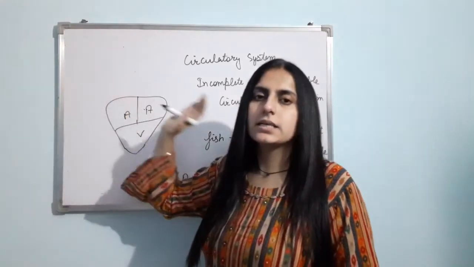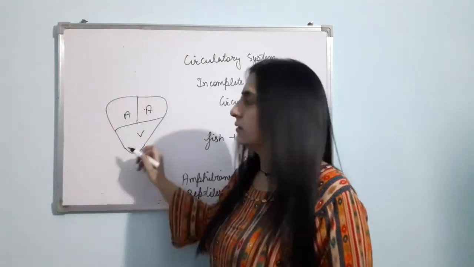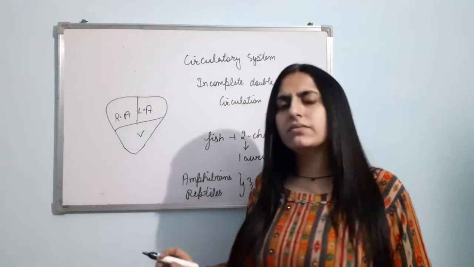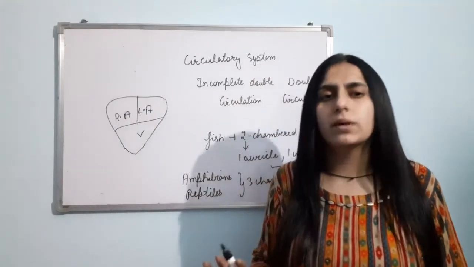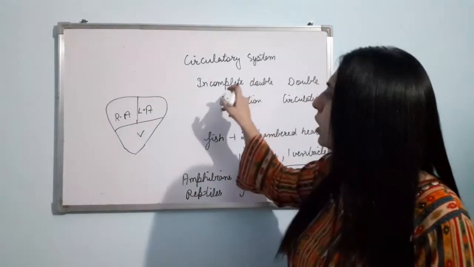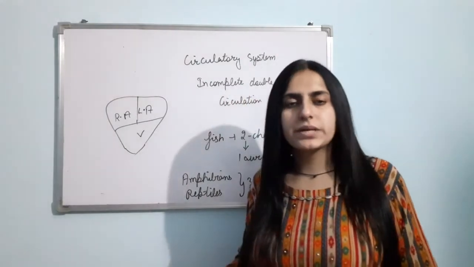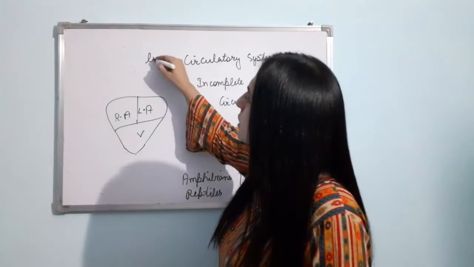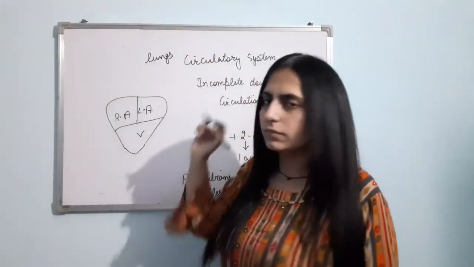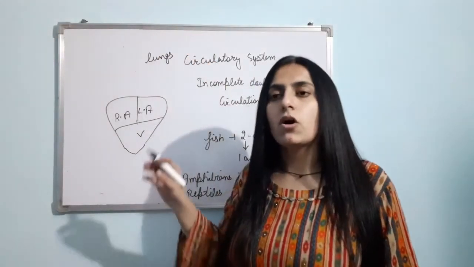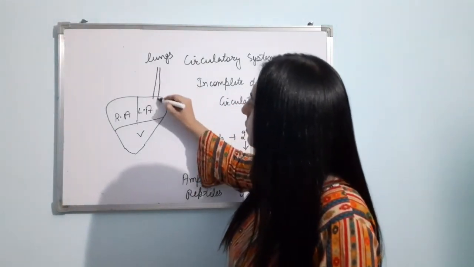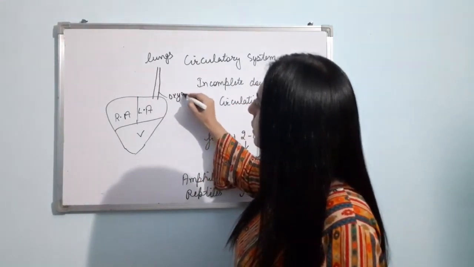That side is the right side. That is the right auricle. This is the left auricle. The left side always receives the oxygenated blood. Clear? Now, how is incomplete double circulation present in them? Suppose lungs are there. From the lungs, oxygenated blood will come into the left auricle.